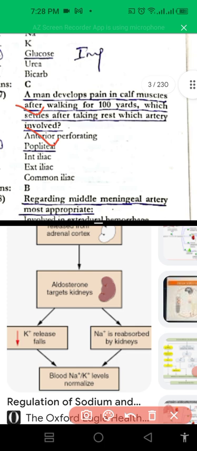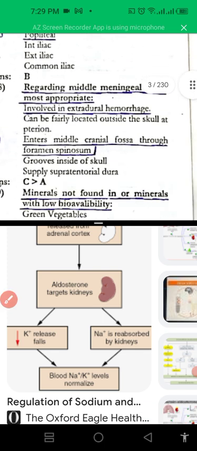And next one is a man developed pain on the calf muscle on walking 100 yards, which settles after taking rest. Which artery is involved in the calf muscle? That is popliteal artery. Popliteal artery, and popliteus muscle is also known as peripheral heart.